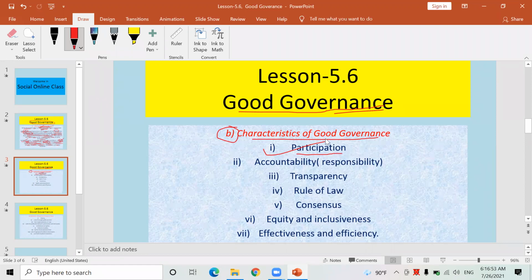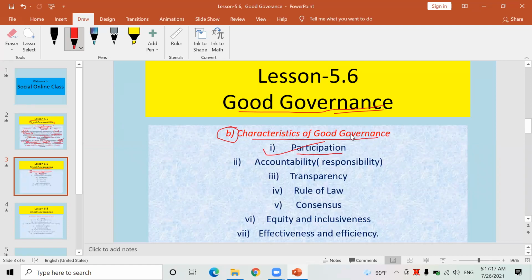Therefore, the first characteristic of good governance is participation, full people's participation in every organ of the Nepal government, every organ of any government, every government office, in each and every developmental project, and so on. There will be full people's participation if there is good governance.